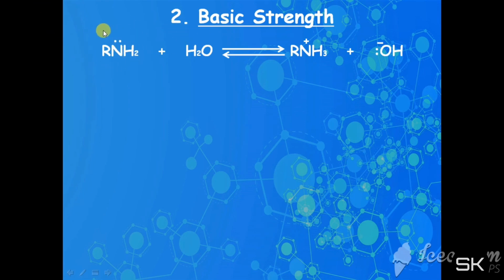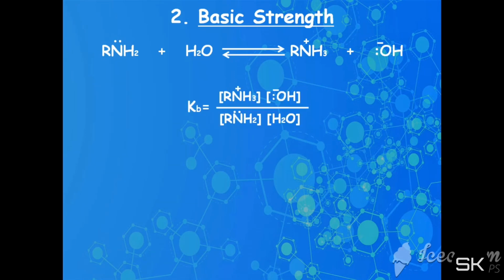Here the primary amine reacts with water and forms the alkyl ammonium ion and hydroxide ion. The equilibrium constant for this reaction is Kb, equal to the product of the concentration of alkyl ammonium ion and the concentration of hydroxide ion, divided by the product of the concentration of the primary amine and the concentration of water.